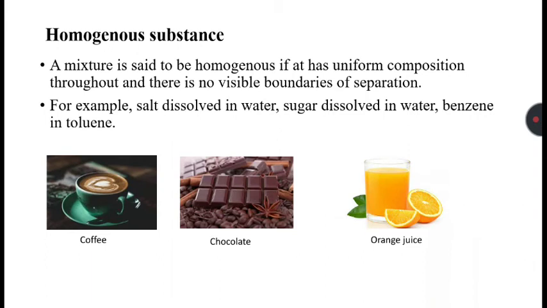Homogeneous substance. A mixture is said to be homogeneous if it has uniform composition throughout and there is no visible boundary of separation. Some examples of homogeneous substances are salt dissolved in water, sugar dissolved in water and benzene dissolved in toluene. These are also some examples of homogeneous substances which are being shown in the figure. Coffee, chocolate and orange juice.